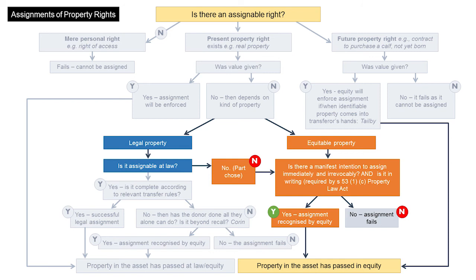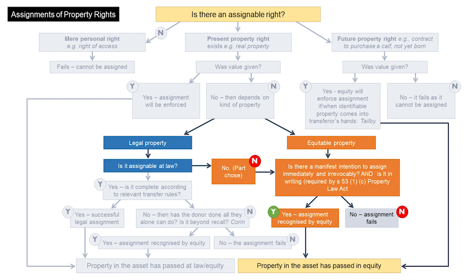Some statutory requirements apply in addition to equity's requirements. First, for the assignment of equitable interests, Section 53(1)(c) of the Property Law Act must be satisfied. A disposition of an existing equitable interest must be in writing, signed by the donor. This applies to equitable interests in personal property as well as land.